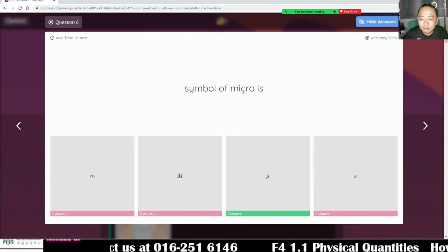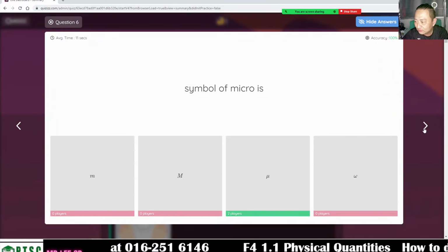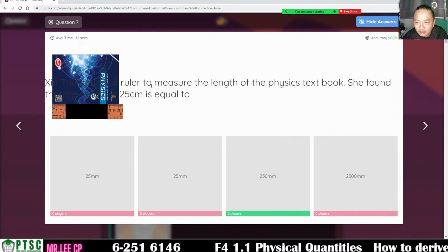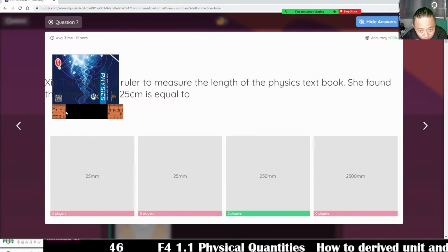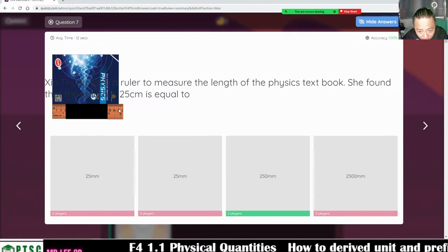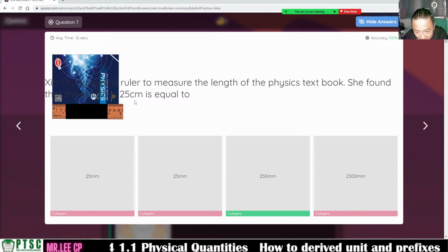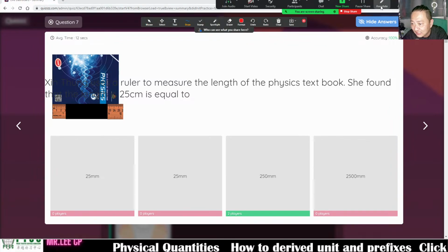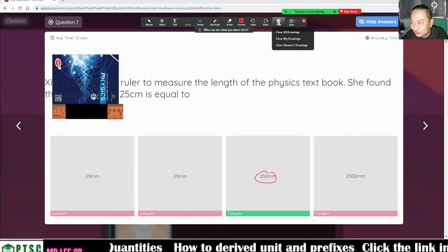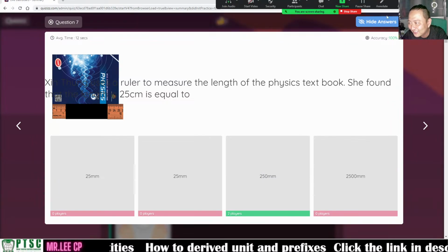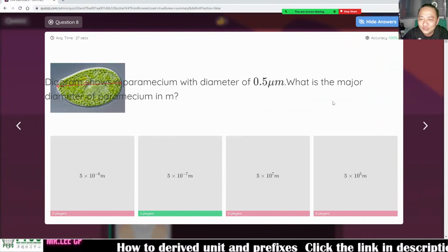All right, symbol of micro. Yes, this one. Good. Right. Length of the ruler to measure the physics textbooks. Here is 0, 1, 2, 3, 4, 24, 25 cm. 25 cm is how many mm times 10? Primary school student. You don't do hard. Don't use the prefix to do it.